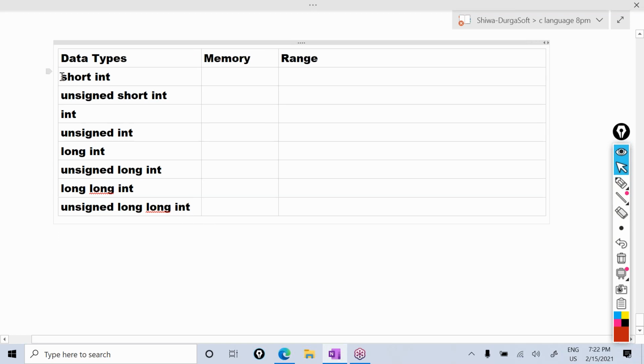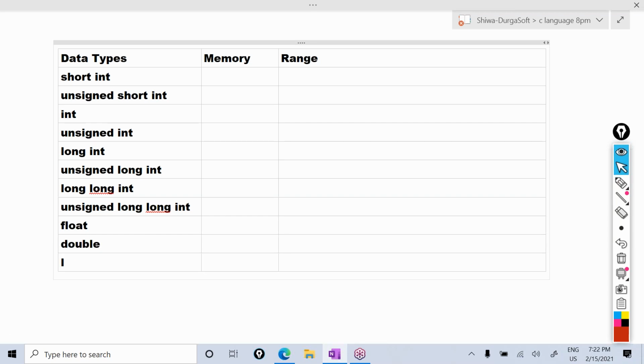Okay, so these are the 8 integer related data types. Next, floating point related data types are float, double, and long double. These are the floating point related data types. Next, for character related, only one data type is there, char.